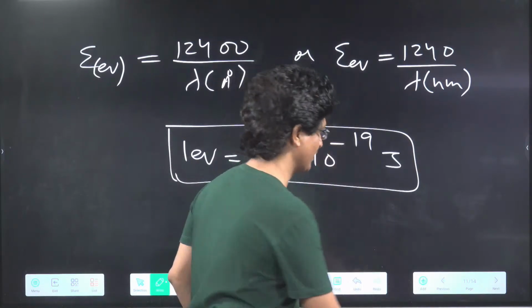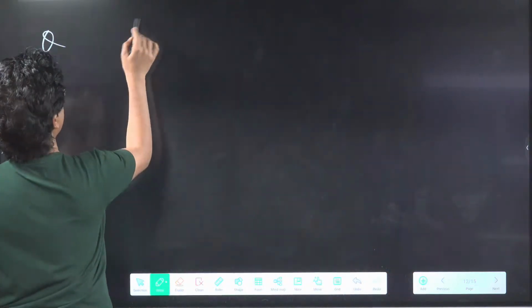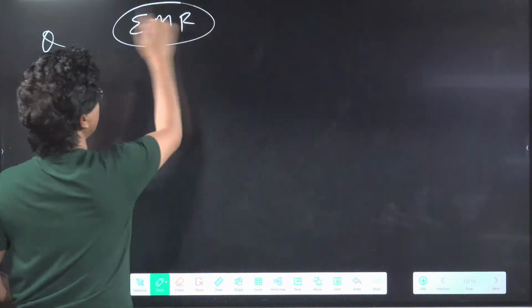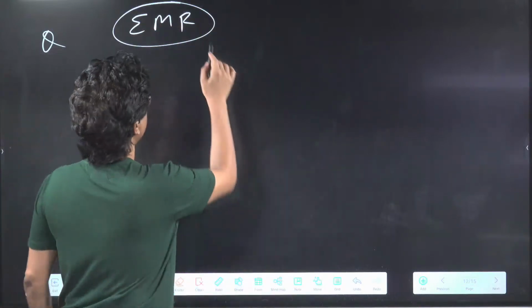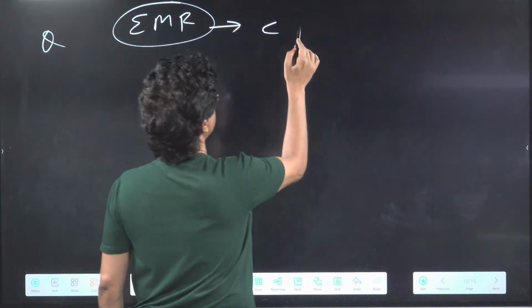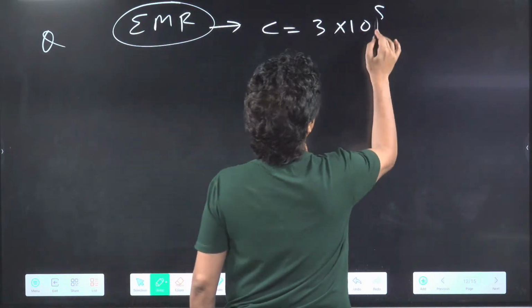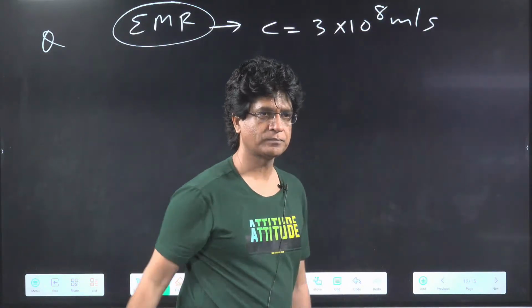So we'll do the questions one at a time. All these questions will be for electromagnetic radiation. And all electromagnetic radiations travel with the speed of light, 3 into 10 to the power of 8 meter per second. Yes or no?